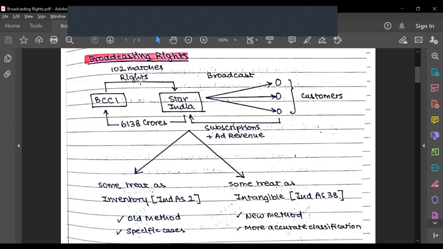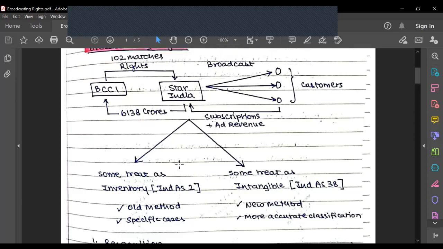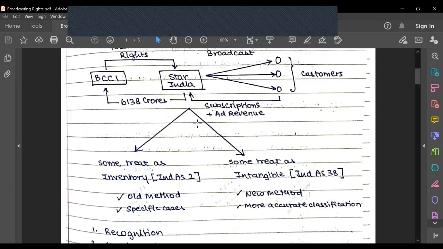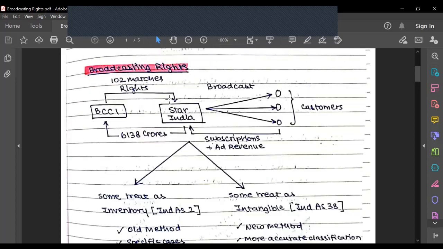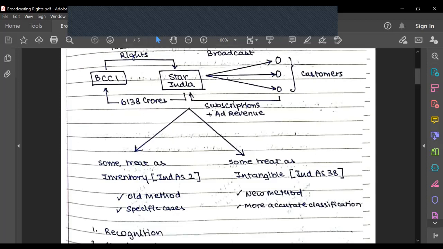This right that is given is called the broadcasting right, and we are going to discuss how accounting is done for it. In the books of Star India, there are generally two practices prevalent in the industry regarding accounting for broadcasting rights. My analysis is basically a study of PwC's report, which mentioned two major kinds of treatment for intangible assets like broadcasting rights. Either it's treated as an intangible asset, or some companies treat it as inventory.